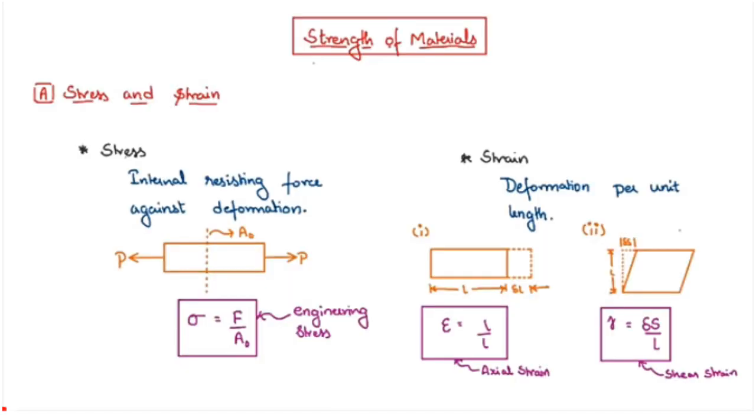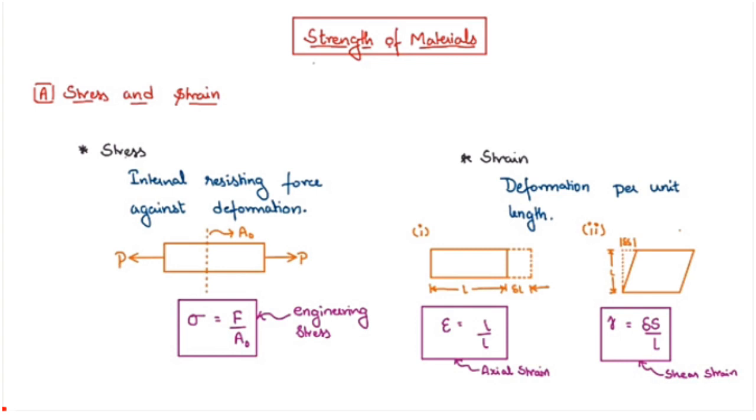So let us now start with some basic terms, which is our first topic. As we have already discussed, one of the basic terms are stress and strain. So what is stress? Stress is the internal resisting force developed in the body due to externally applied load, and it is given by the formula load by area.